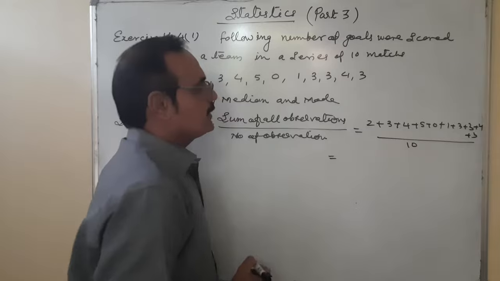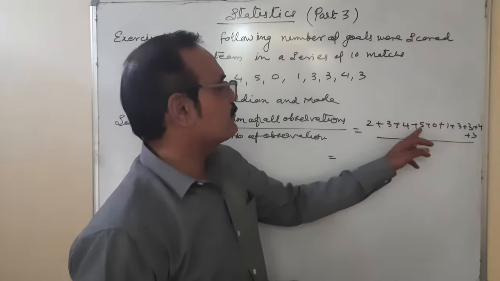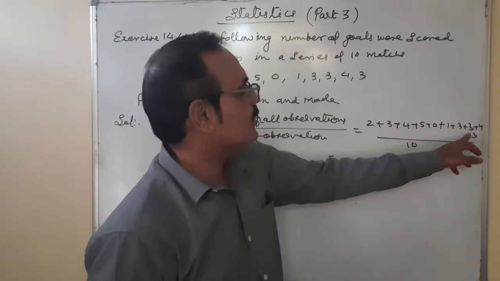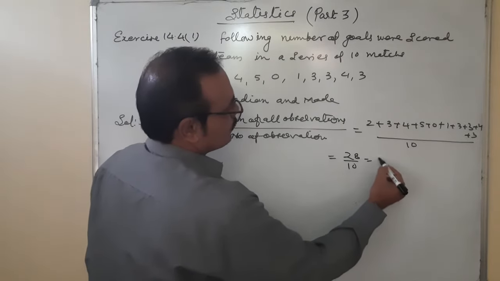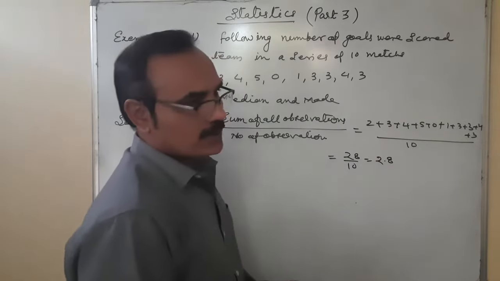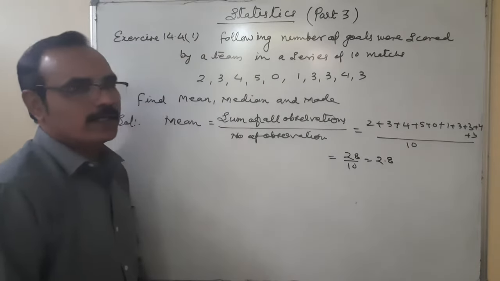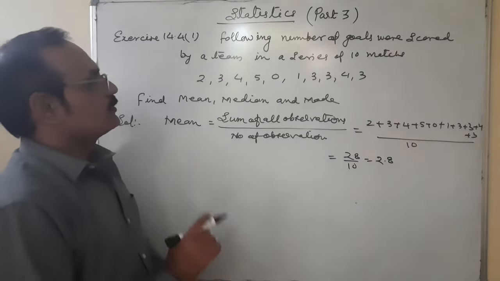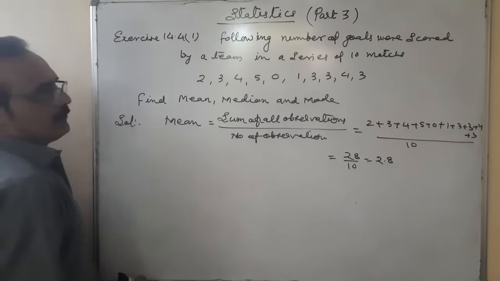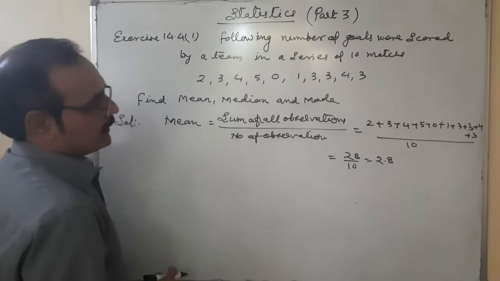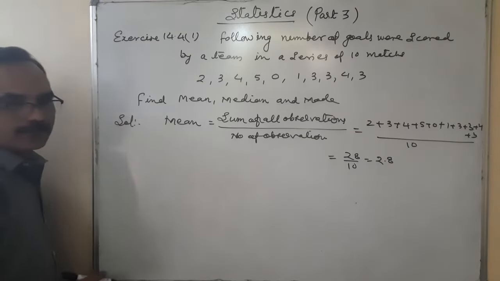So we add them: 2 plus 3 is 5, 9, 14, 14, 15, 18, 21, 25, 28. 28 upon 10 is 2.8. So in the series, in every match, 2.8 goals were scored by the team. This is the mean.